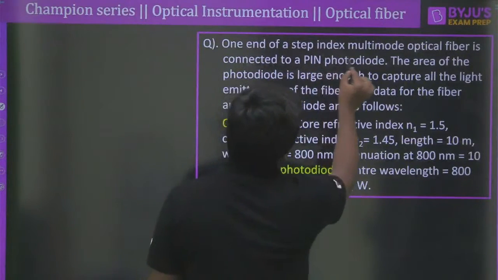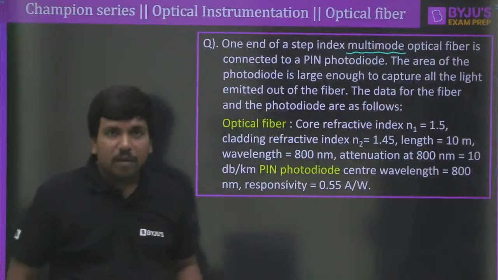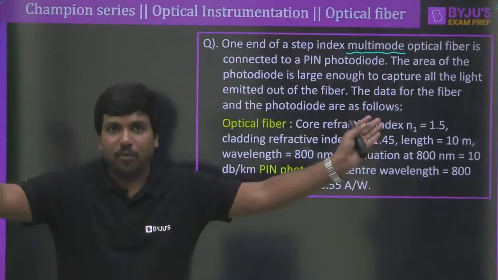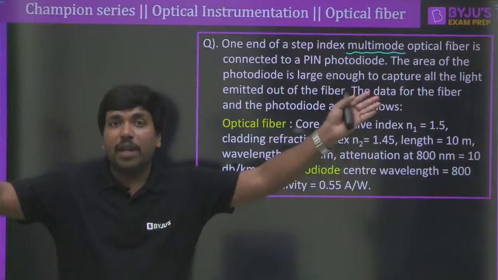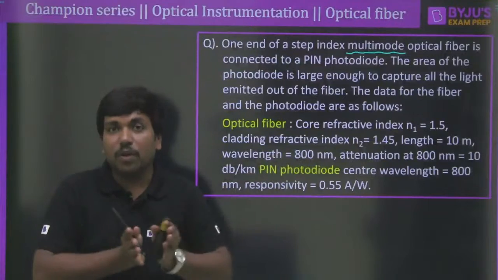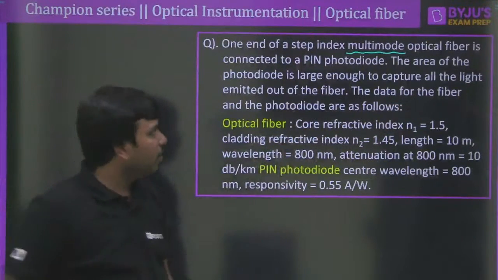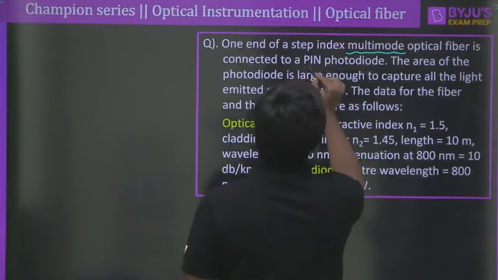One end of the step index fiber is multimode. Look at that, multimode. Whenever I use the multimode, the output light will come like a beam. It's not like a ray. You will not get a single ray at the output side. You will get a beam of light. Beam means it will include a lot of rays. Clear? Lot of rays.